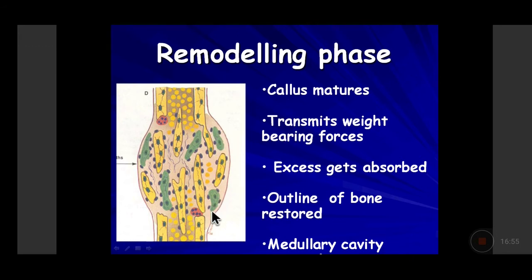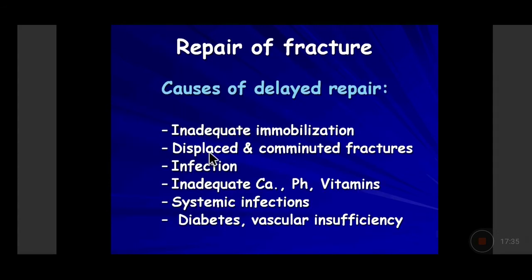The excessive bony tissue which has been formed and is forming the fusiform structure will be resolved, and slowly the outline of the bone will be resumed, and the medullary cavity will also resume itself, so that the compact cortical bone is only present in the periphery, and inside you get only the intertrabecular marrow. Okay, only the bony trabeculae and the marrow. So there is continuity of the marrow and continuity of the bone, so that in a perfectly healed fracture, you may not be able to tell after taking an X-ray of 8 to 10 weeks where the fracture was. It should be so perfectly healed in a fracture repair.